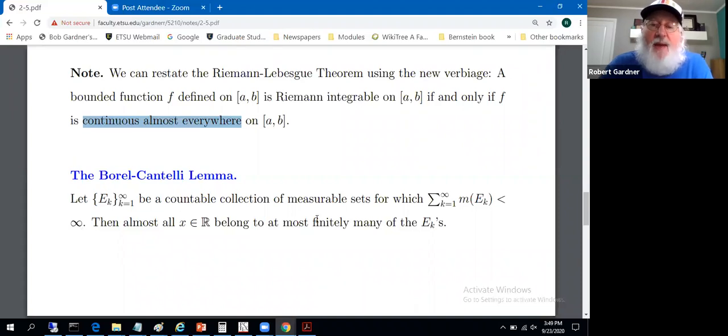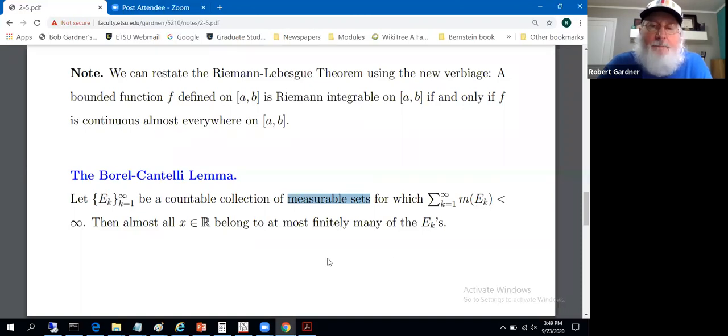So we did say they were measurable, but no constraints in terms of ascending, descending. Constraints of being measurable, we will always have that constraint. We'll always have to say it. And I guess this constraint that the sum of the measures is finite. Statement is, then almost all x belong to, at most, finitely many of the E sub k's.